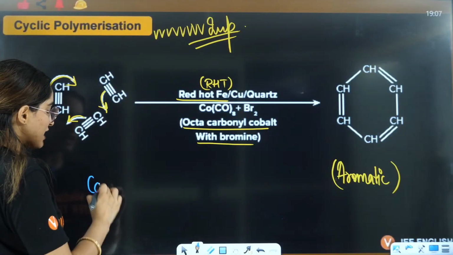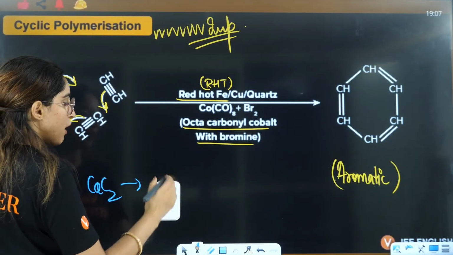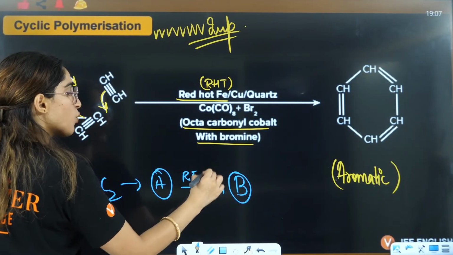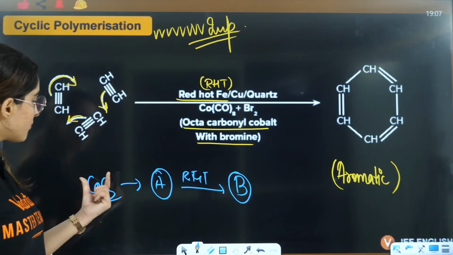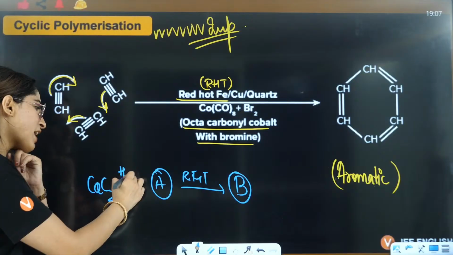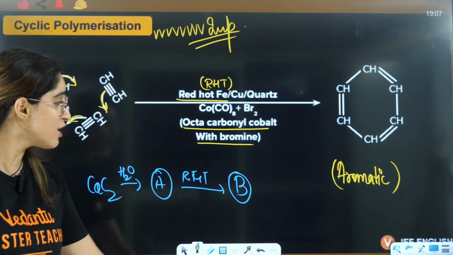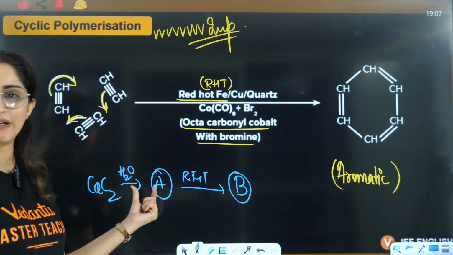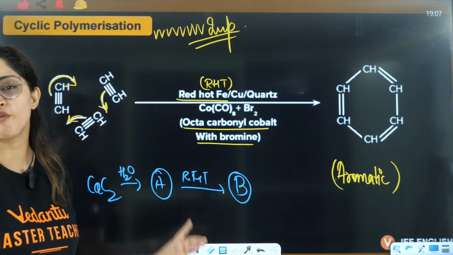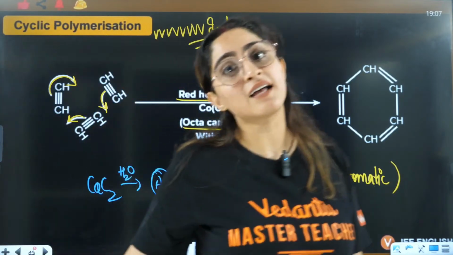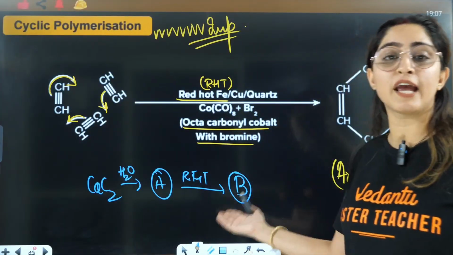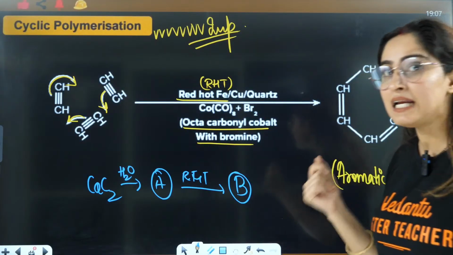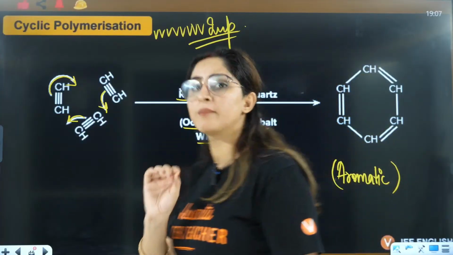Let's say from calcium carbide you have the preparation of a compound A, and from there you have the formation of compound B. Now they will ask you what is this B? From calcium carbide you will think, ma'am, hydrolysis, you will not even think that you will have formation of benzene here if you have not gone through these reactions, right? So here you will have ethyne. From ethyne with RHT you have the formation of benzene, and that's how further they can show you so many reactions of benzene. They can convert it to phenol and give you the reactions of phenols. Right? So that's why alkyne is so important for you, right?